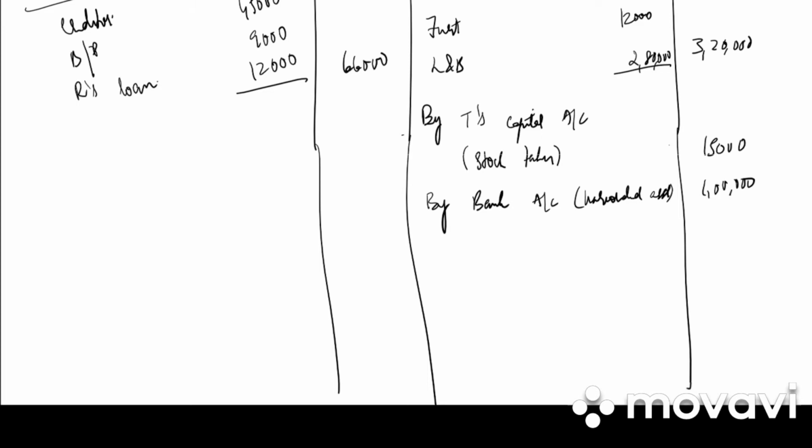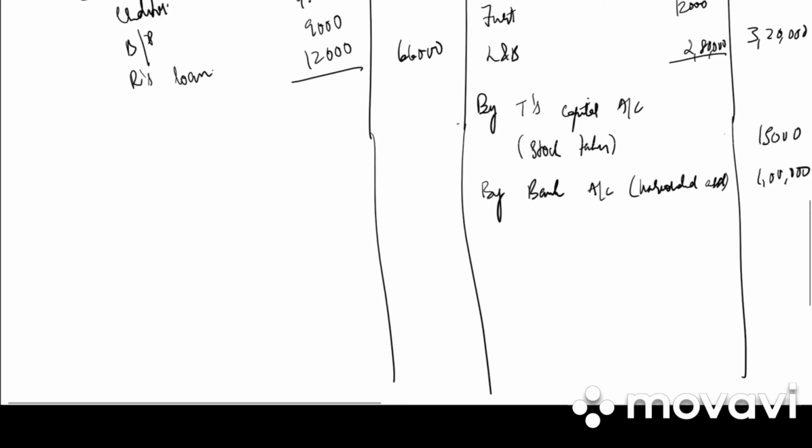Why 1 lakh? Because there was an unrecorded asset of 1,50,000, but we sold it for 1 lakh rupees. And then on the debit side we'll have to bank account, in bracket workman compensation paid off. How much is it? 20,000.